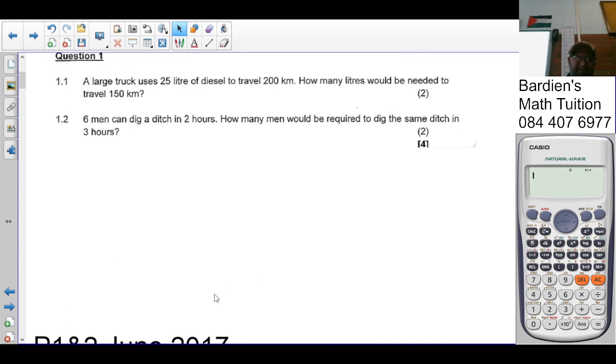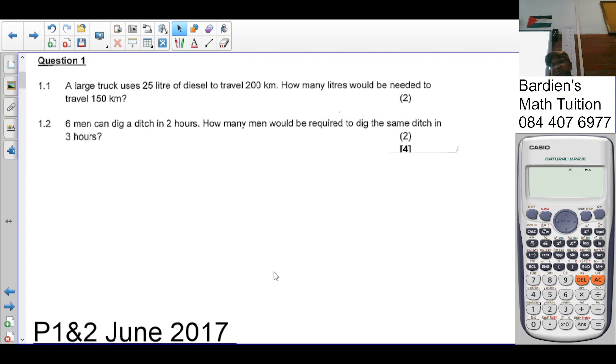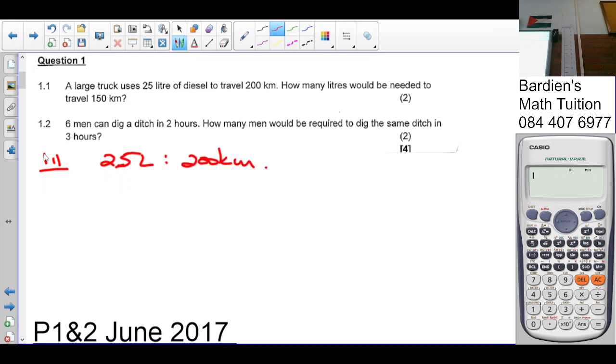Okay. So I'm going to answer this question, so whoever's going to watch it later might benefit from the question. So in 1.1, a large truck uses 25 liters of diesel to travel 200 kilometers. So in other words, if I divide by 25, then this is going to give me 1 liter covers 25. 200 divided by 25 is 8.